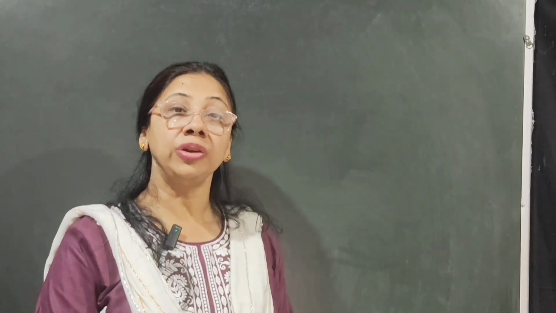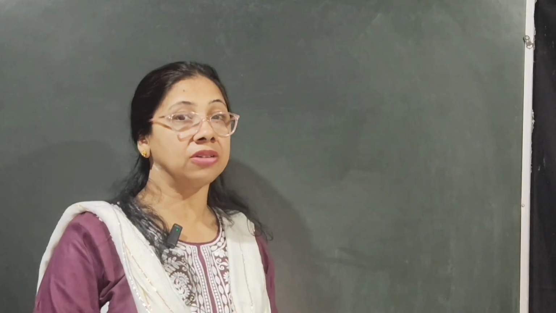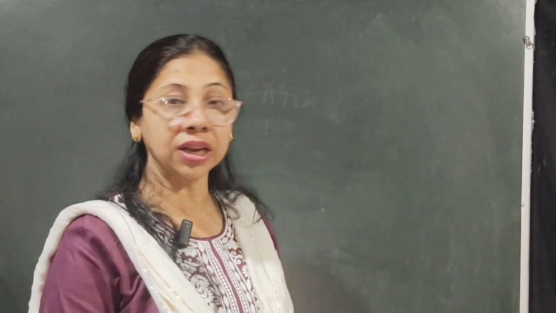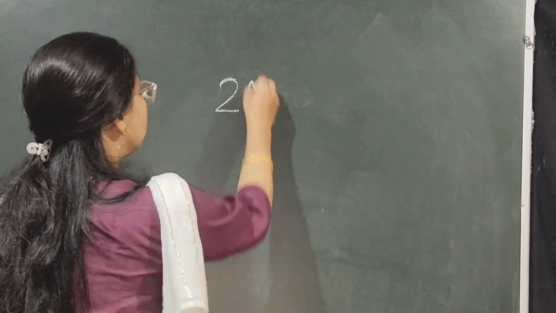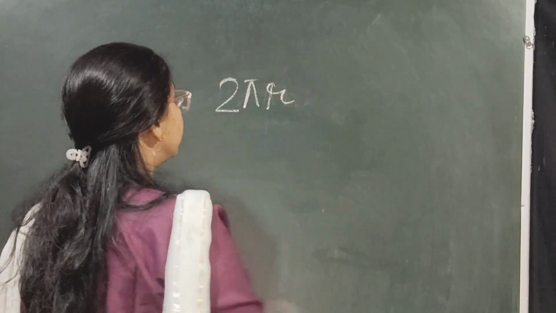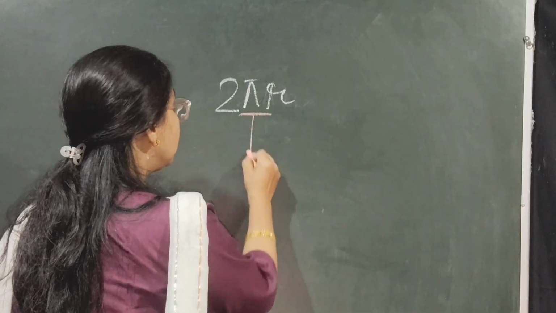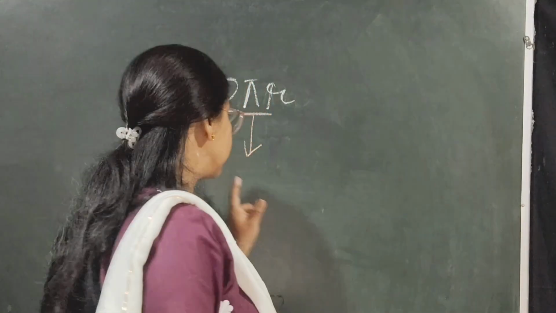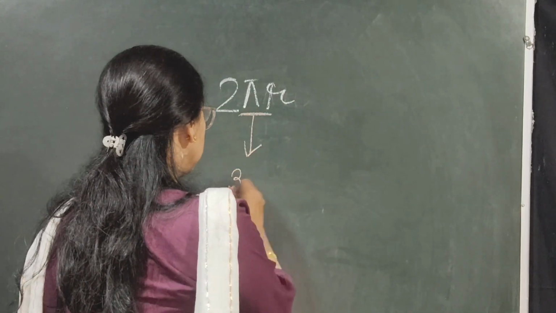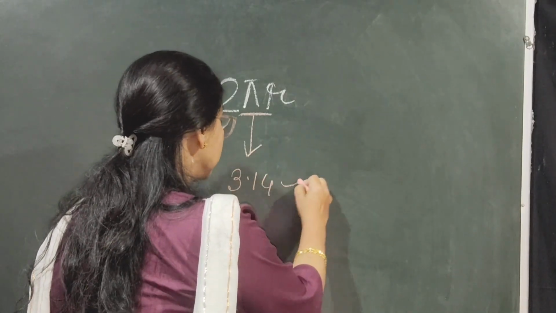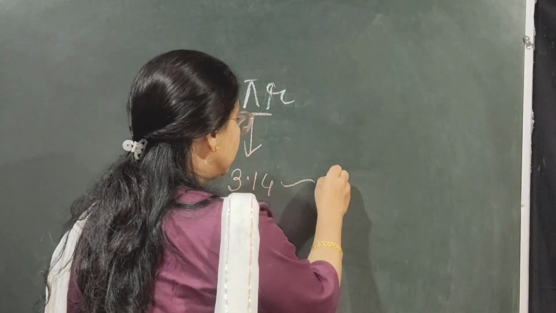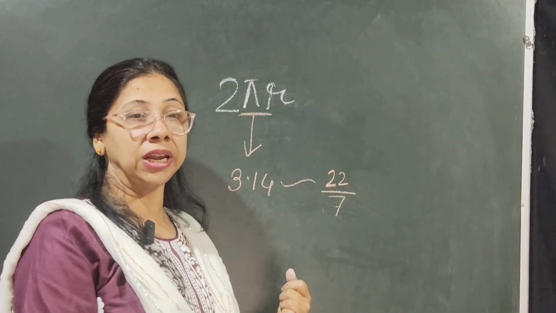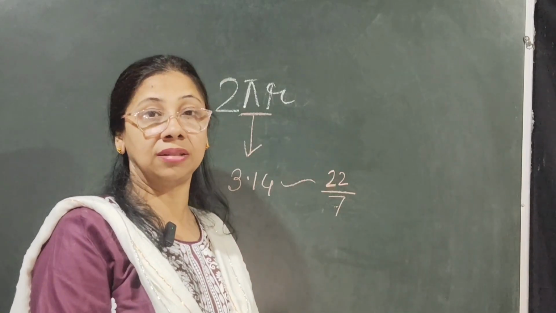We discussed that we can find the circumference of a circle using numbers. So what is the circumference of a circle? It is 2 pi r, where pi is a special number. Why is it a special number? Because the value of pi, which is taken as 3.14, or 22 by 7, is a non-terminating, non-repeating decimal.